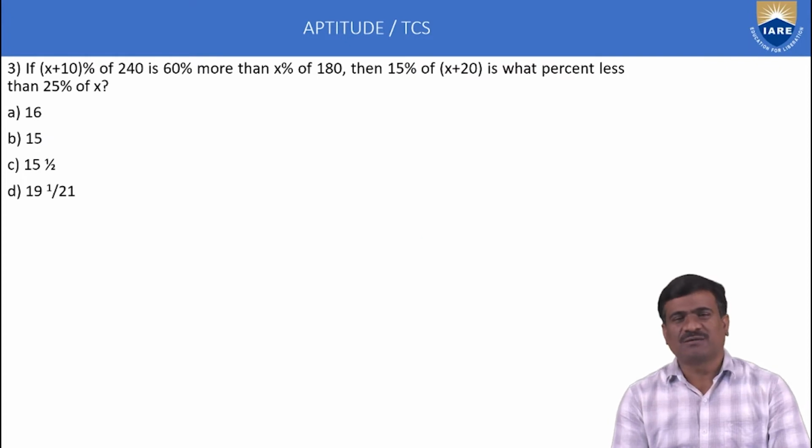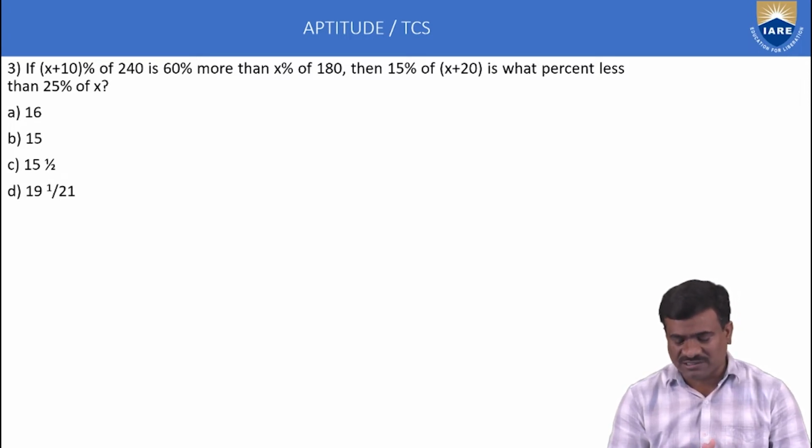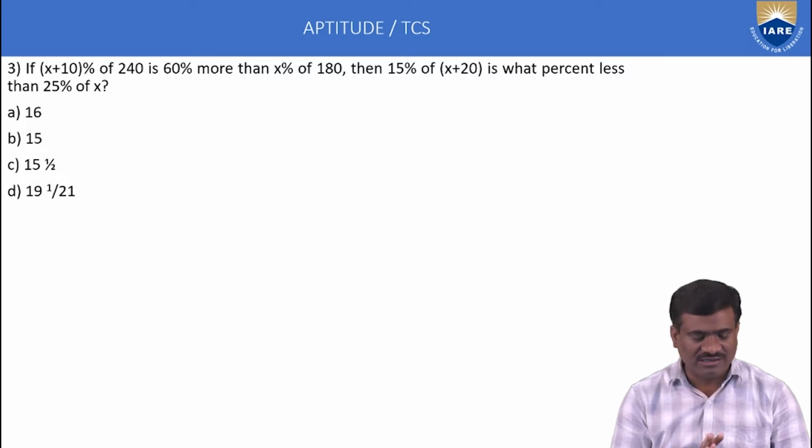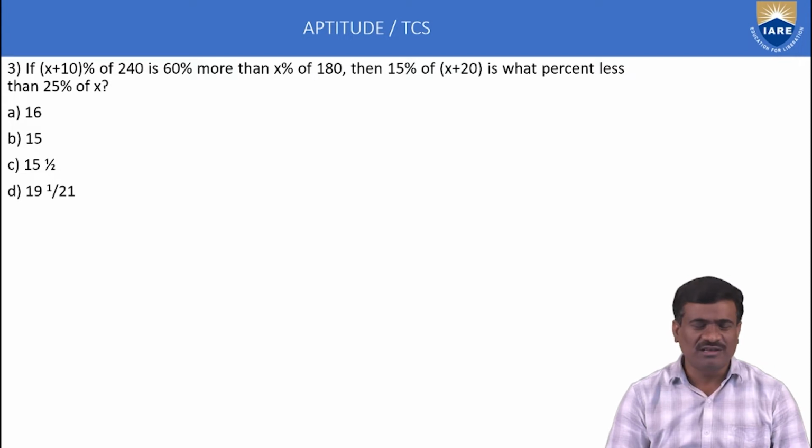Next, third example, simplification, a percentage concept. If x plus 10 percentage of 240 is 60 percentage more than x percentage of 180, then 15 percentage of x plus 20 is what less than 25 percentage of x. Simplification example, there is no shortcut here, there is no logic here. Using percentage application, percentage is nothing but by 100. That is enough to solve the problem.